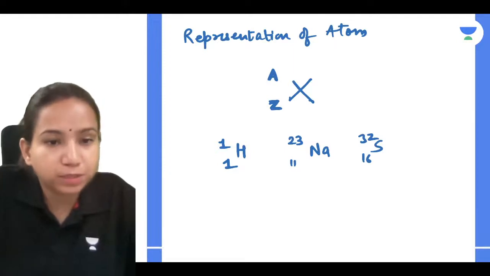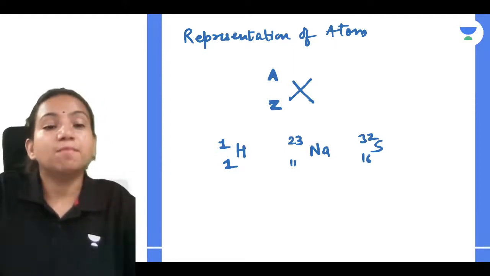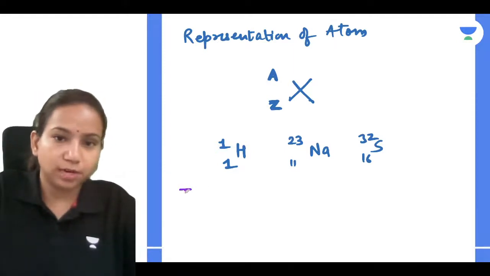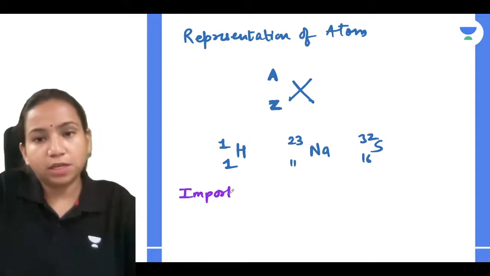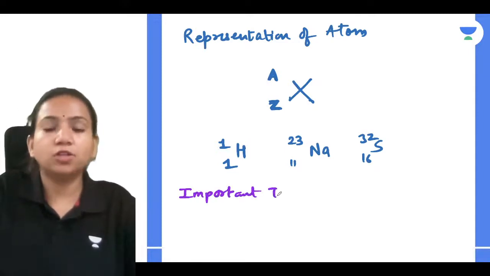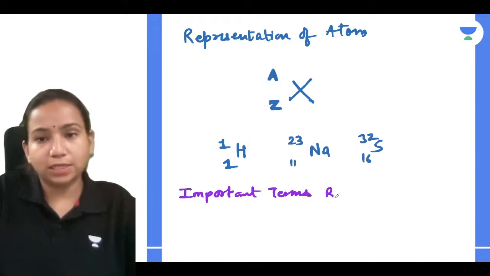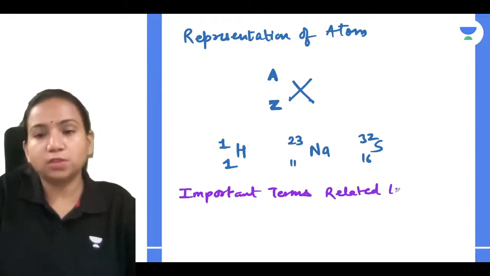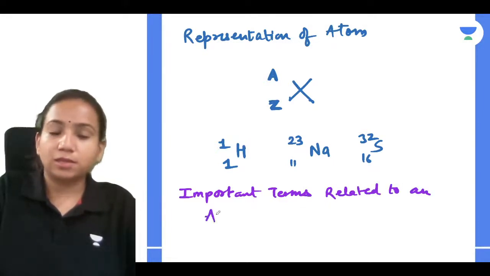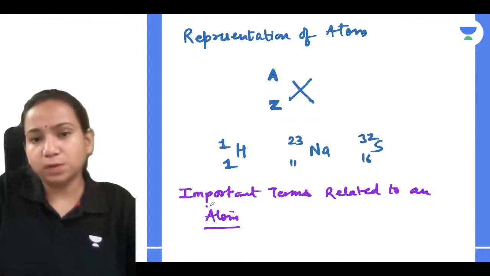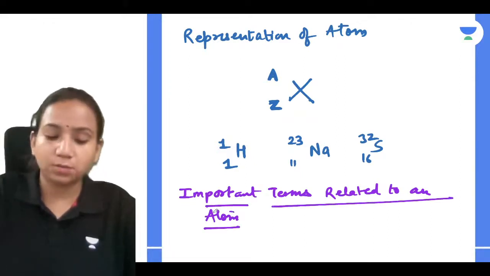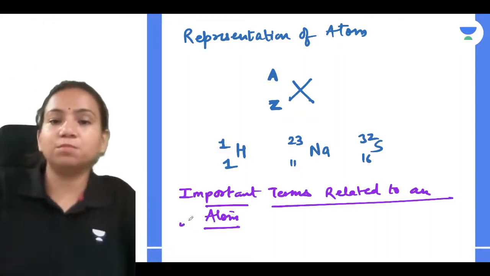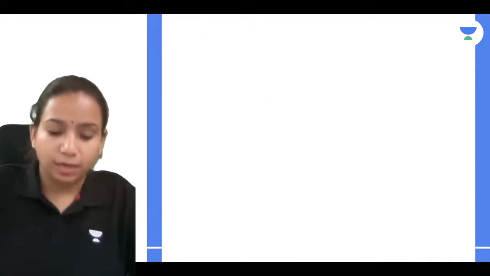Now that we have learned the representation, we'll be learning some important terms related to an atom. We'll be learning one term today, and we'll be learning about the rest of them in the next class. So what are the important terms related to an atom?